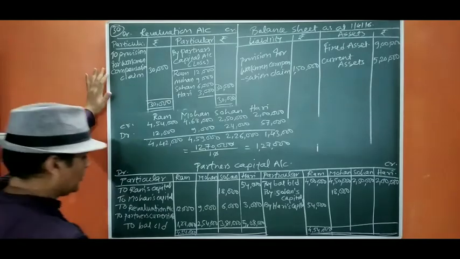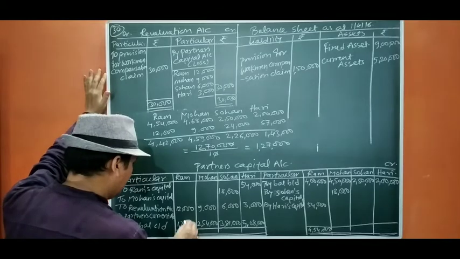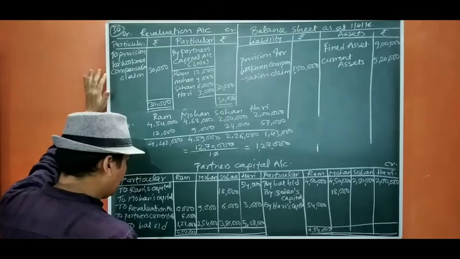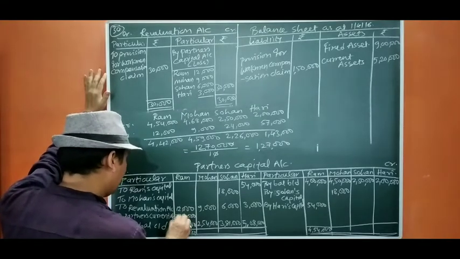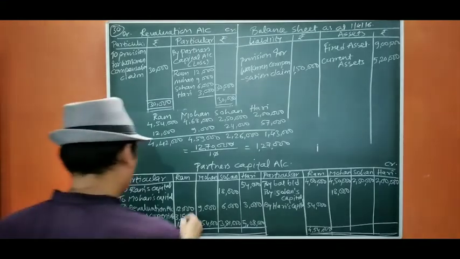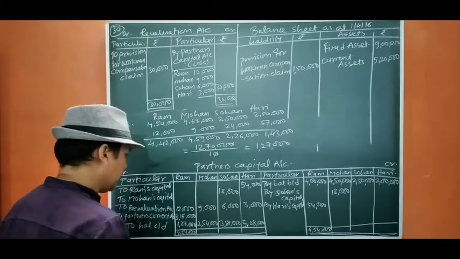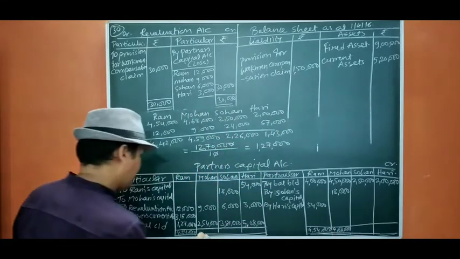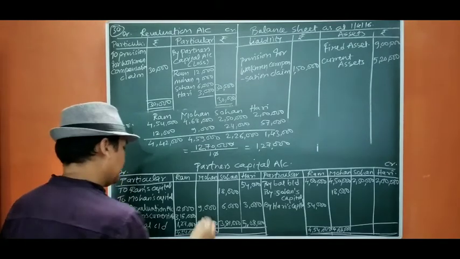Okay, so the total will be 44,54, then 3,15,000, 3,17, okay, is over. Now it will be 4,68,000.